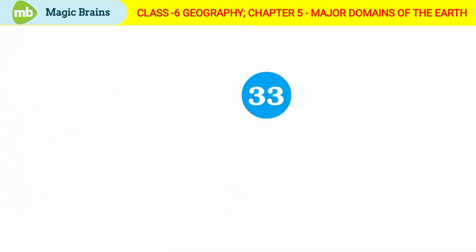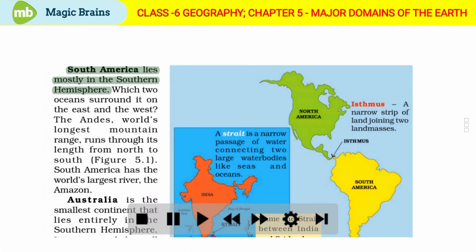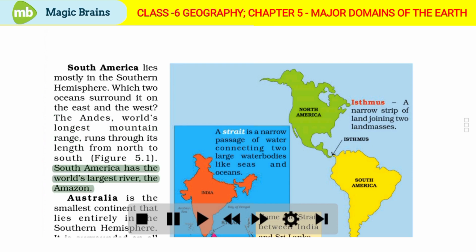Page number 33. South America lies mostly in the southern hemisphere. Which 2 oceans surround it on the east and the west? The Andes, world's longest mountain range, runs through its length from north to south as shown in figure 5.1. South America has the world's largest river, the Amazon.